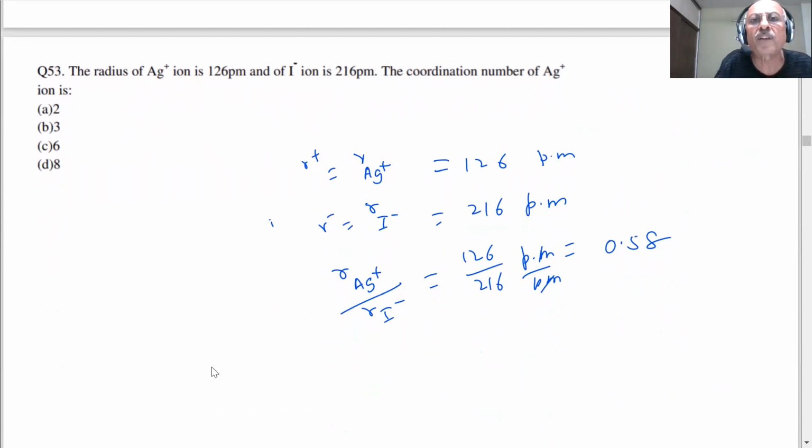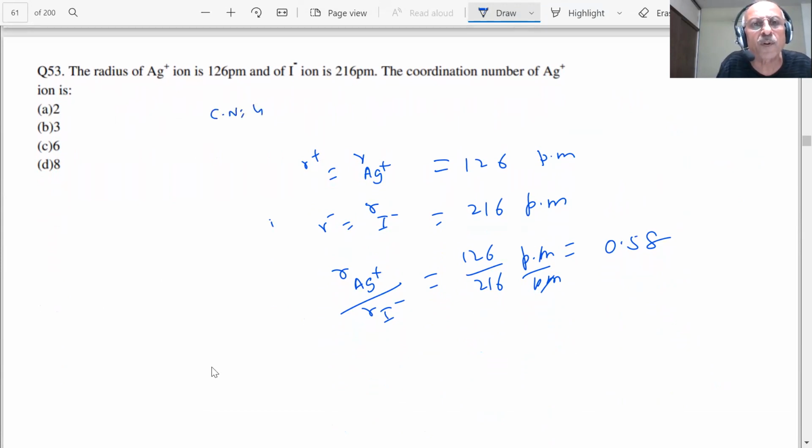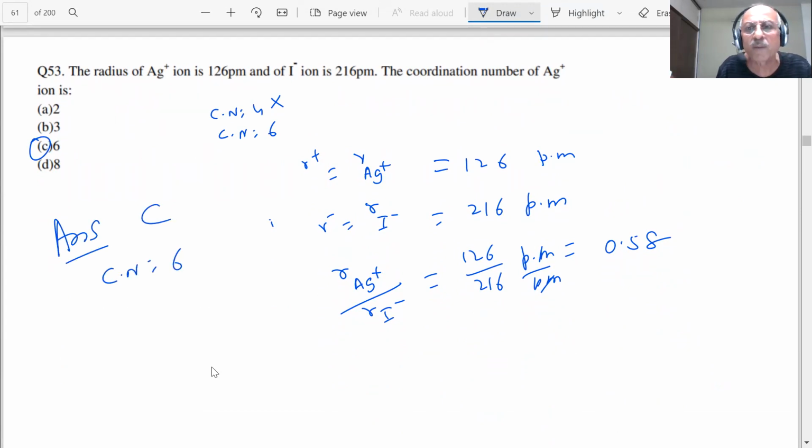What are the possible choices he has given us? We have choices, either coordination number can be 4 or coordination number can be 6, students. 4 is not given here, so this number is not available. You have only number 6. Therefore, the correct answer is C. The coordination number should be 6 because the radius ratio is lying at 0.58.